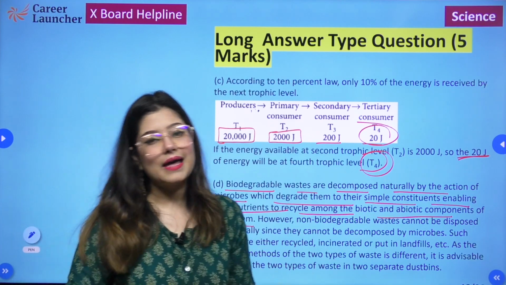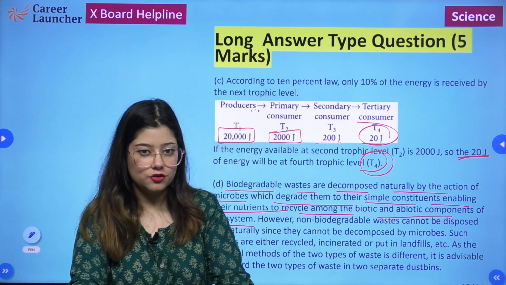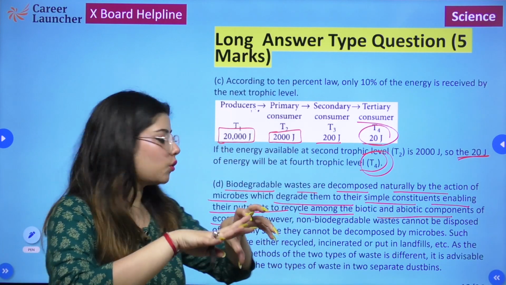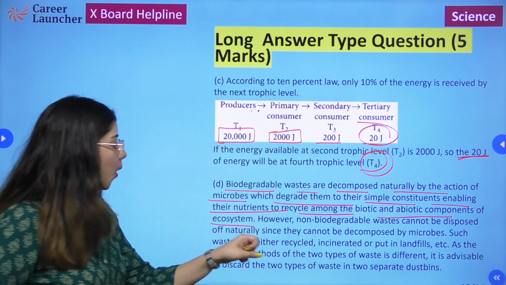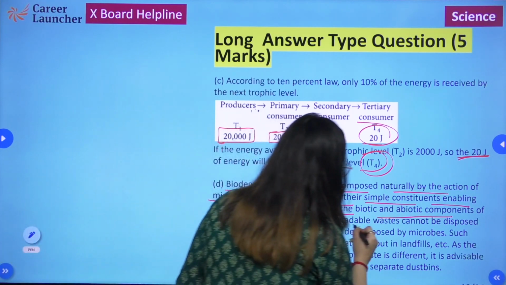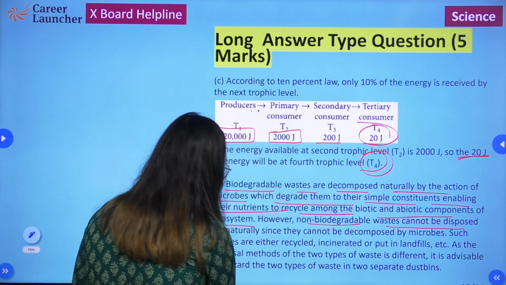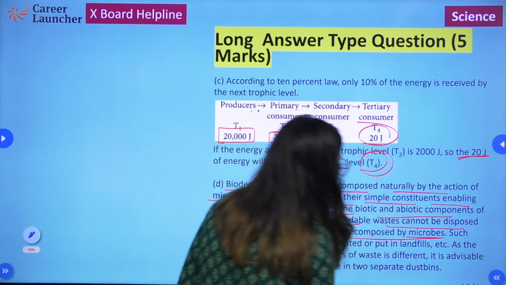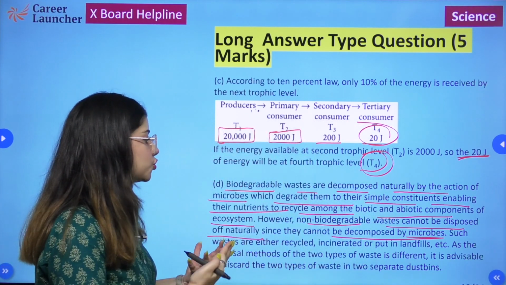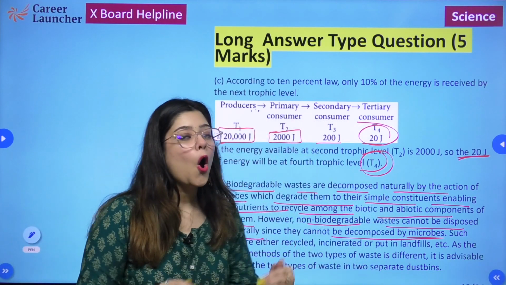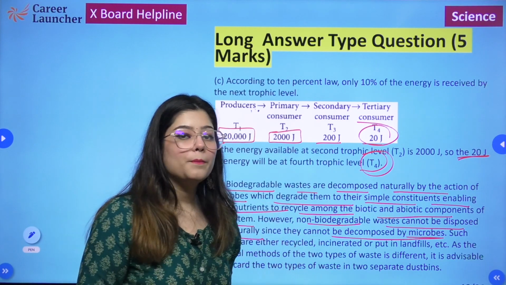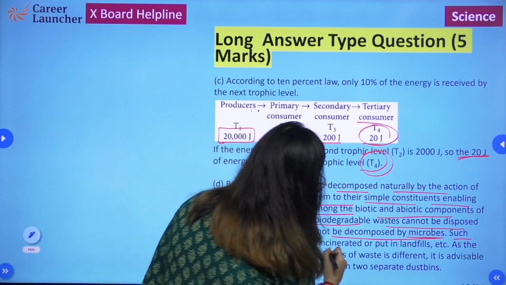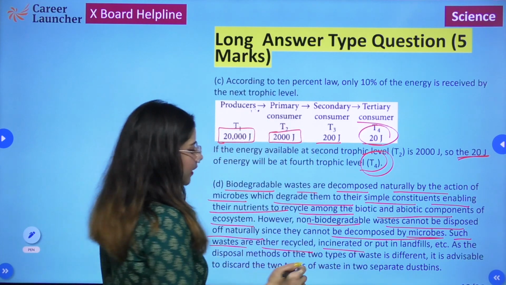So as decomposition takes place, as degradation takes place, the nutrients will be able to recycle amongst all these biotic and abiotic components. However, non-biodegradable waste cannot be disposed of naturally, since they cannot be decomposed by microbes. So they should either be recycled or incinerated or put in landfills. Incinerated means burning off.